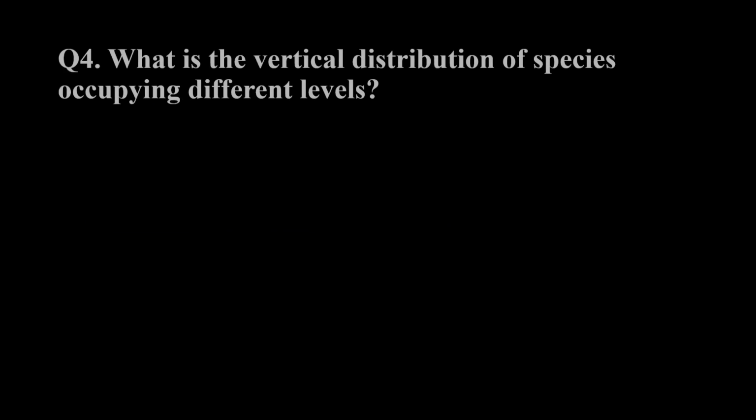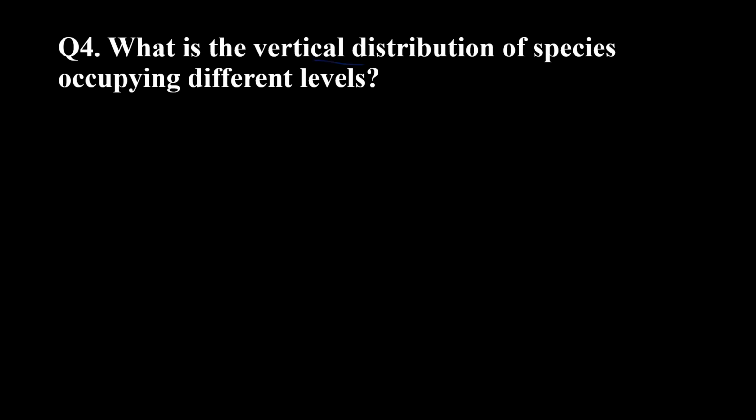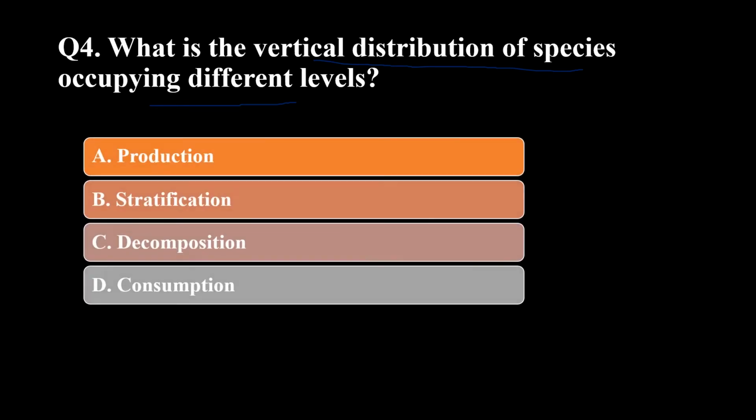Next is, what is the vertical distribution of species occupying different levels called? The options are production, stratification, decomposition, consumption.